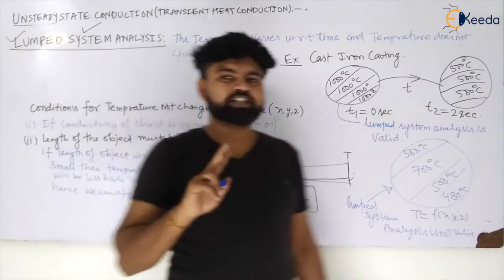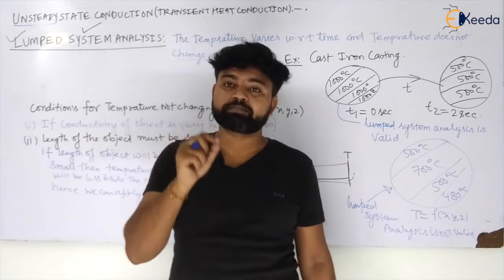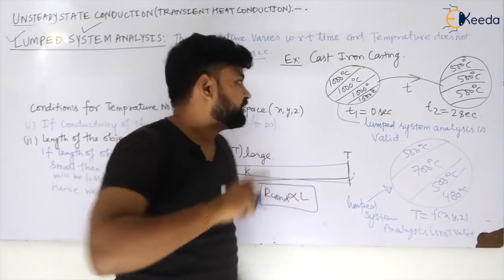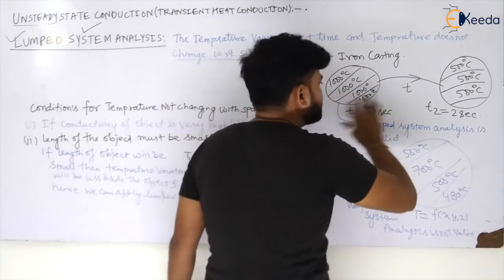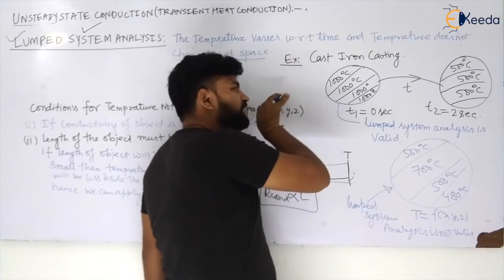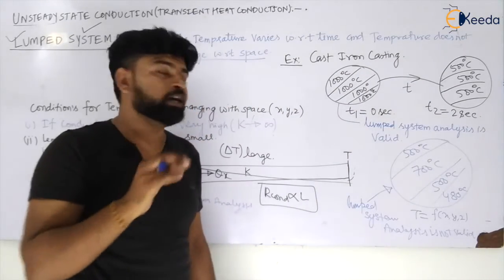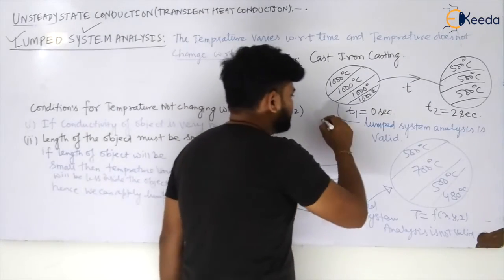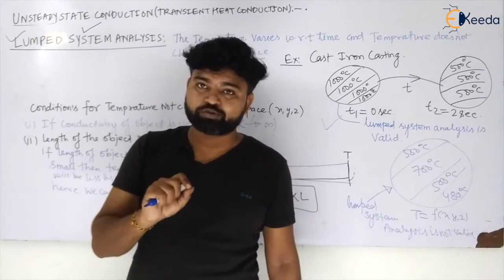So two conditions we have taken: that conductivity must be high and the length of the object must be small, because then the temperature variation will be less. Then temperature will be a function of time only, and will not change with respect to space as it is changing in this. So we can apply the lumped system analysis, and lumped system analysis can be valid only when there is temperature variation with respect to time only. Hope you have understood this.